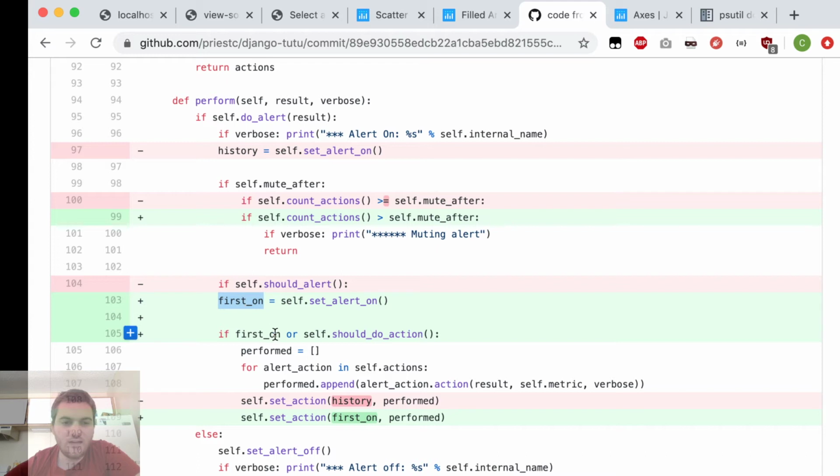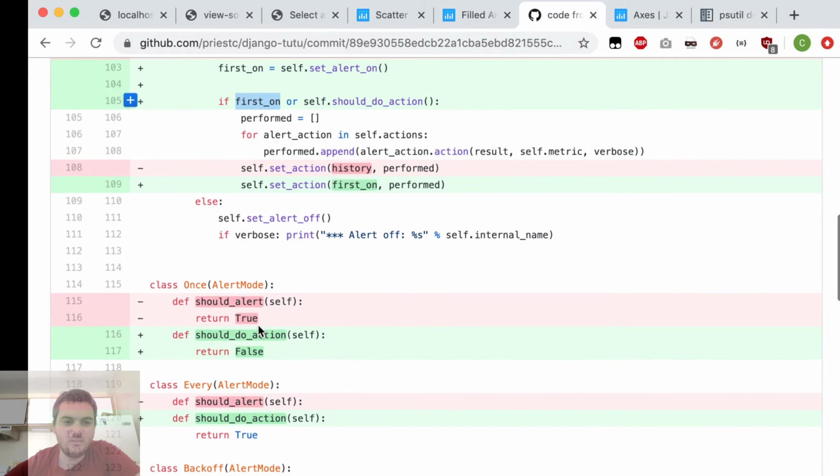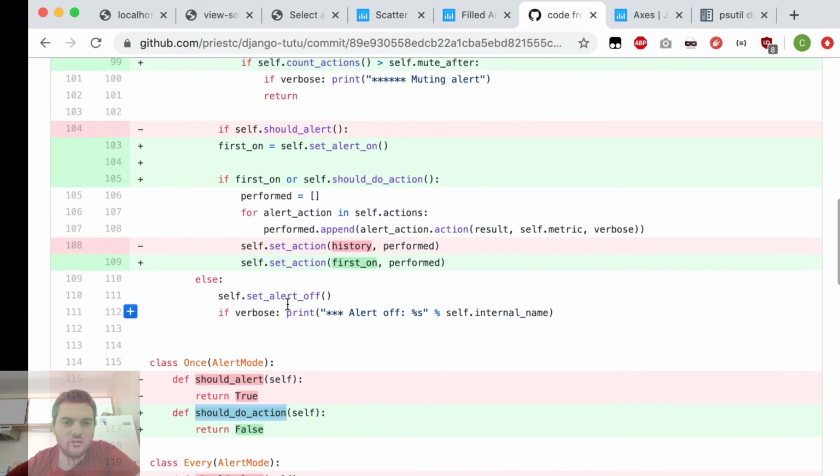And then I also added this first on to this if statement. Before it was just if should alert, and now it says if first on or should alert. This allows these methods down here, these should alert methods, which by the way I also renamed to should do action because it's just a better name, to not have to worry about the first alert.